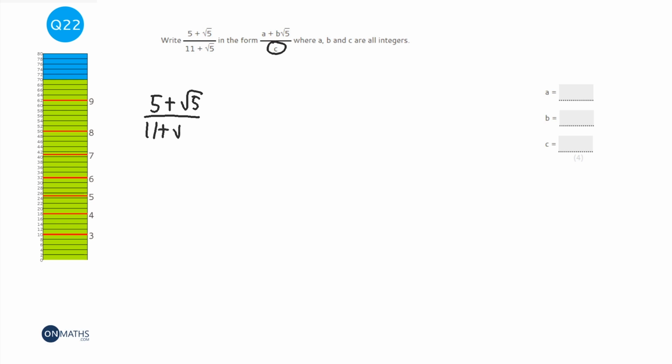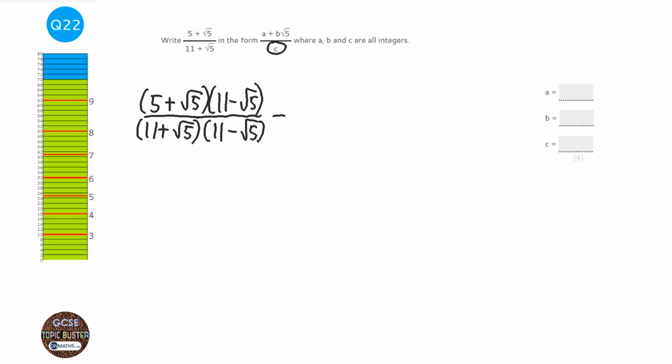Now the only way we can do that with this question is if we times top and bottom by kind of the opposite of what it shows at the bottom. So instead of 11 plus root 5, I'm going to times it by 11 minus root 5. But if I do that to the bottom, to keep the fraction the same, I must do it to the top. So that creates a kind of quadratic surd. You do it the same way as you do quadratics, whichever method you want, first outside, inside, last, or double smiles and rainbows, or smiley face, or whatever you choose.